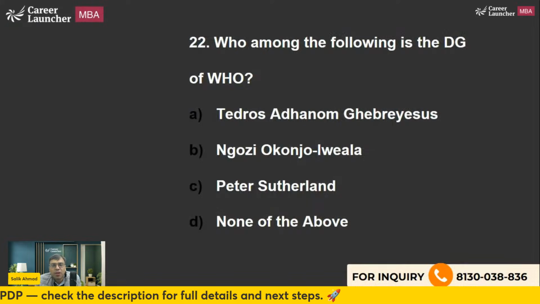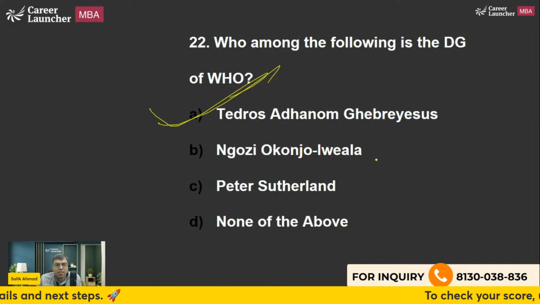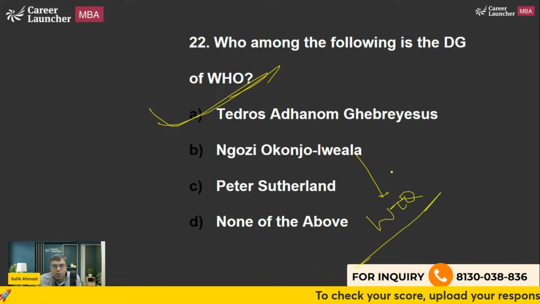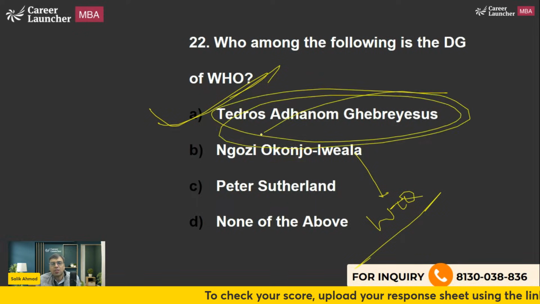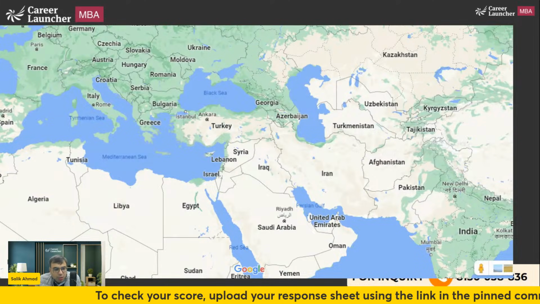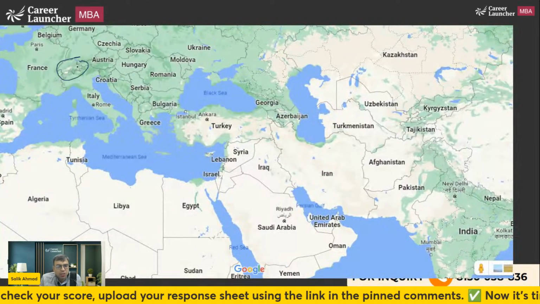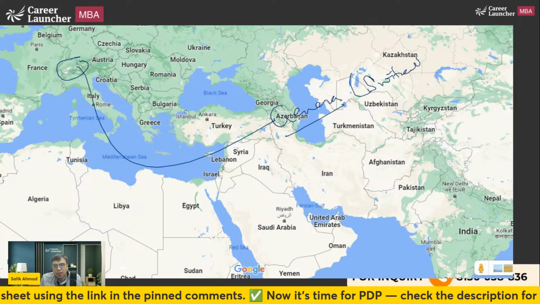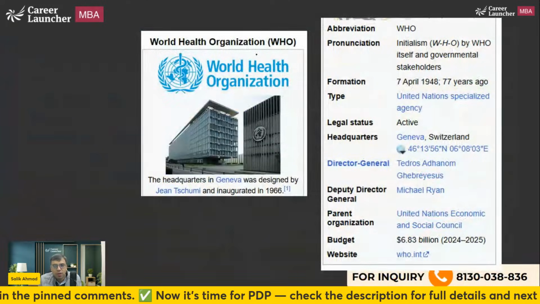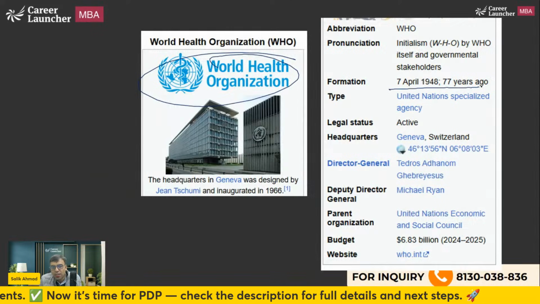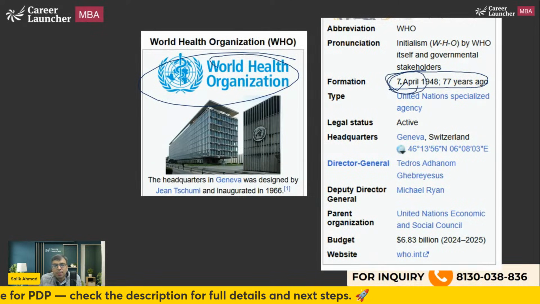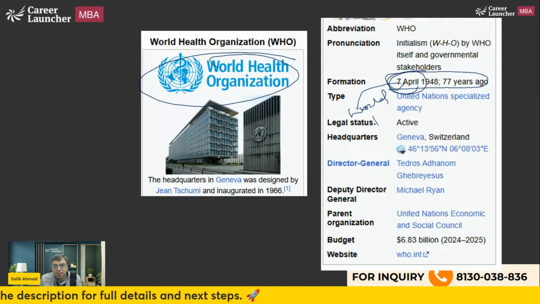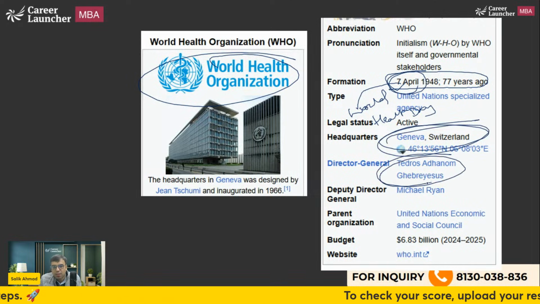The next is, who among the following is the Director General of WHO, World Health Organization? The answer is Tedros Adhanom Ghebreyesus. Ngozi Okonjo-Iweala is actually DG of WTO, but you should know Tedros Adhanom Ghebreyesus. WHO is headquartered in Geneva, a place in Switzerland, where you will find the headquarters of WHO, WTO, etc. World Health Organization was established on 7th April 1948. That's why 7th April is celebrated as World Health Day.